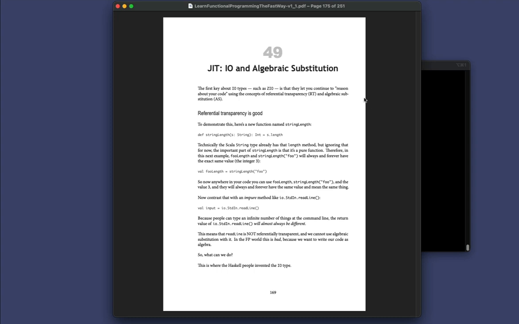So the really cool thing about IO types like ZIO is that they let us continue to reason about our code using these concepts of referential transparency and algebraic substitution.